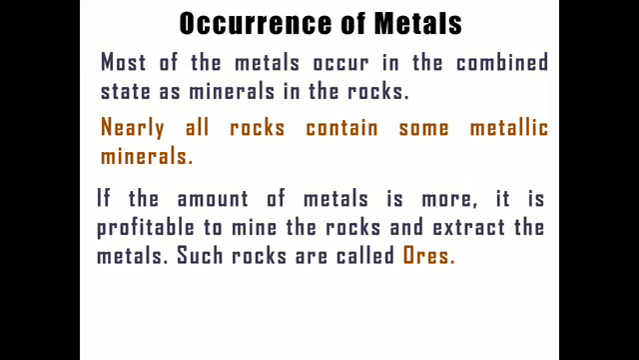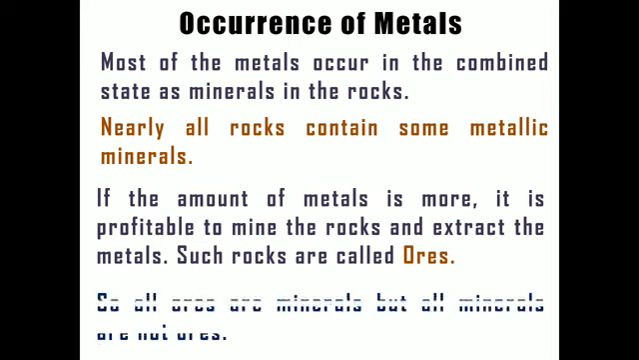So such rock is called an ore. So ores are those minerals in which the metal quantity is more, so that it can be extracted. It is profitable to extract the metal from these ores. So what are ores? Ores are minerals in which the metal content is more. So what we can say is, all ores are minerals. Remember, this is very important. All ores are minerals, but all minerals are not ores.